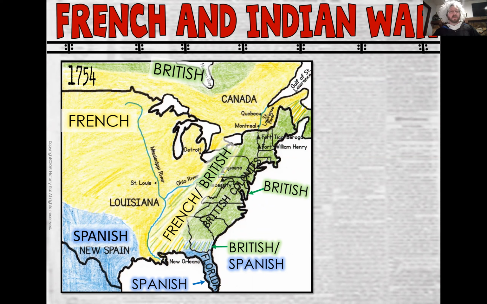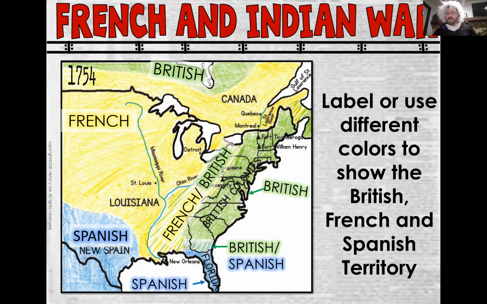What you need to do is either label it or use different colors. Either one will do. Hopefully you do have some colors though, because it does look a lot prettier when you do that. But you'll see here, there's a map that lines up with the map that you have on your screen. So take a few moments and go ahead and get it colored in.